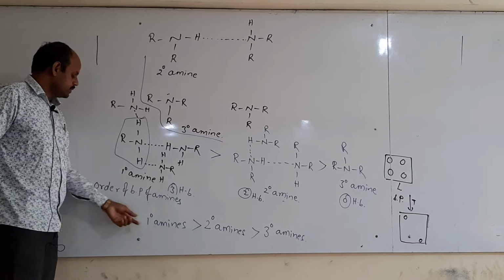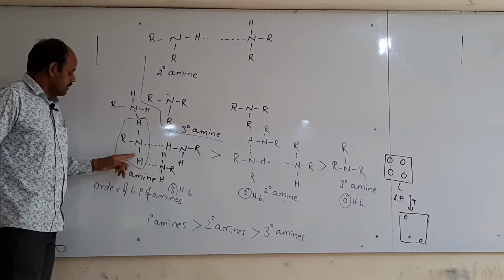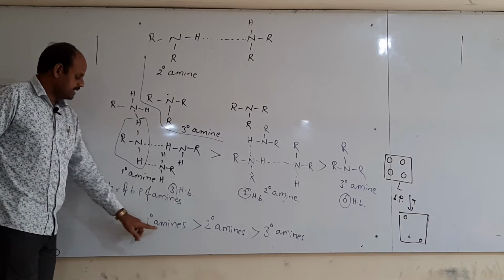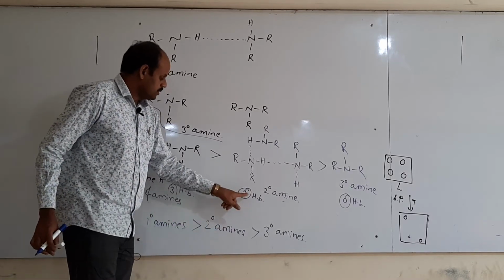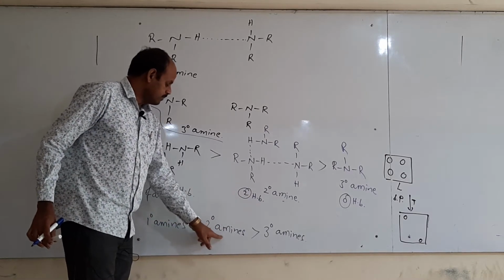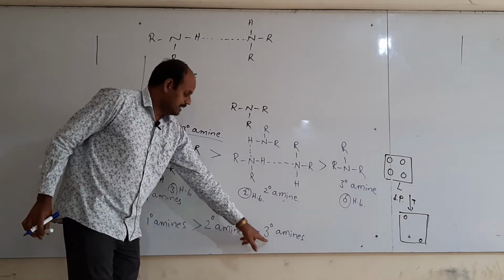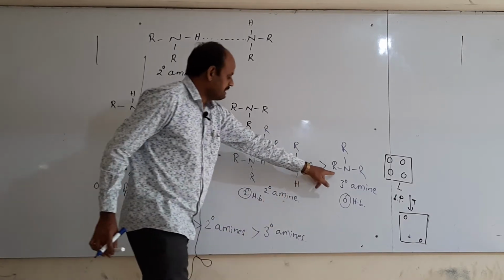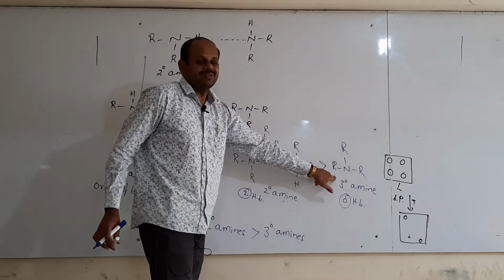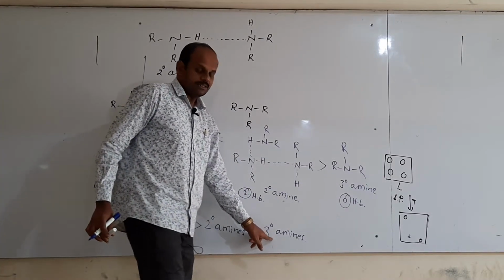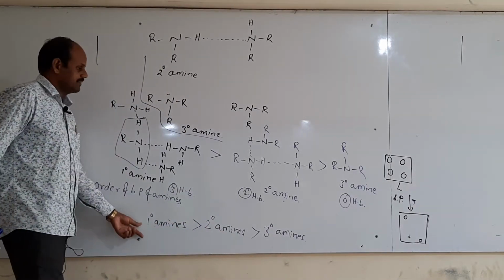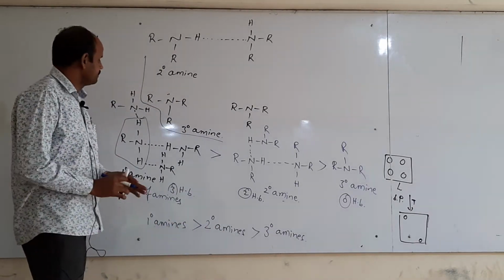Due to the presence of 3 hydrogen bonds in primary amines, they have very high boiling points, and secondary amines have 2 hydrogen bonds, thus they have higher boiling points than tertiary, and tertiary amines do not have any hydrogens, thus they do not form any hydrogen bonds. Thus they have low boiling points. This is the order of boiling points of different amines.